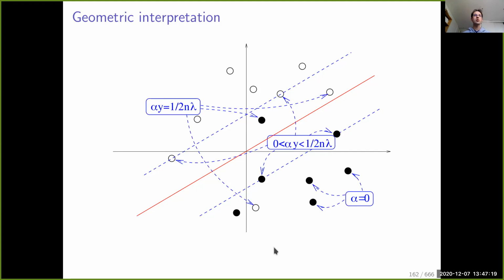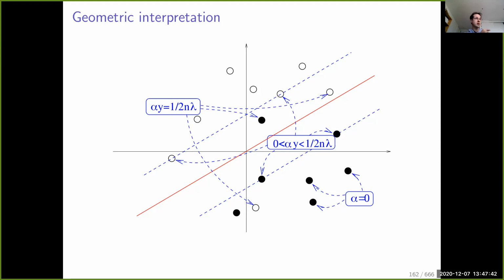So now what is the interpretation? Remember that when we use the formulation in terms of alpha, we have one alpha i per data point, per xi. So that means that we can do some interpretation and associate each entry of the alpha i to a specific data point.